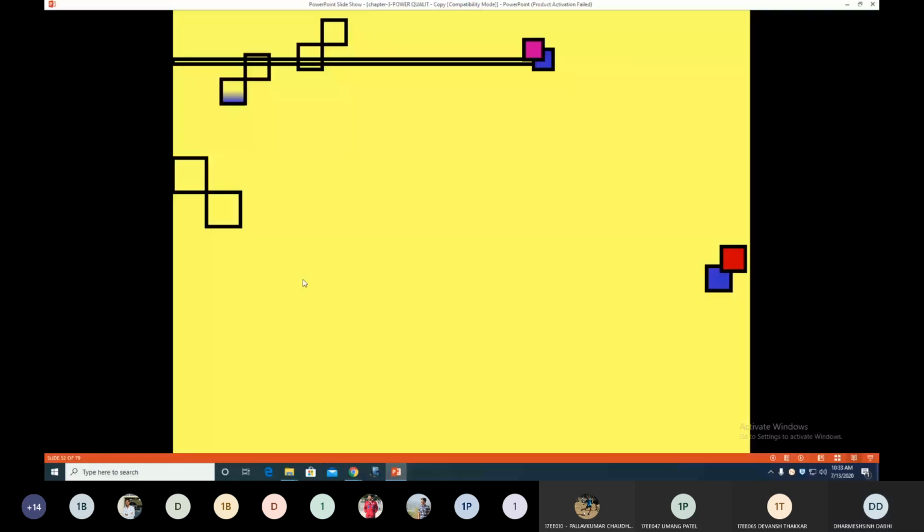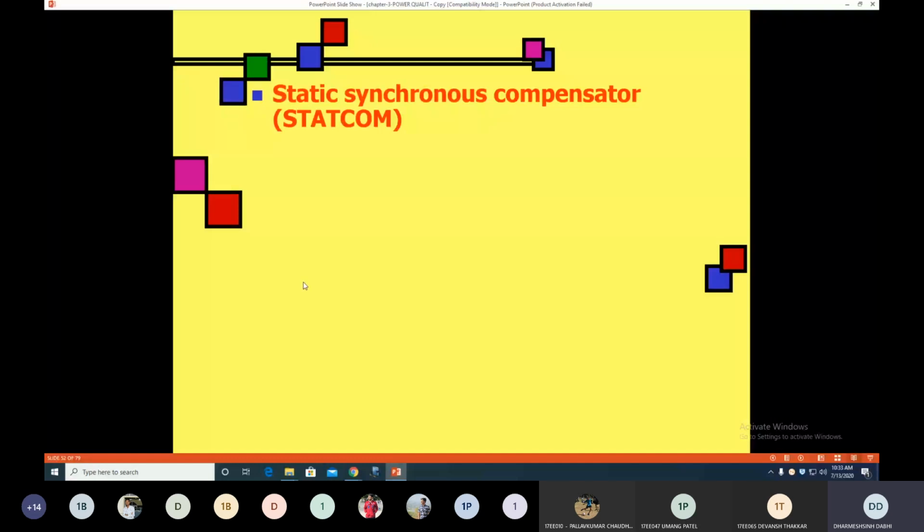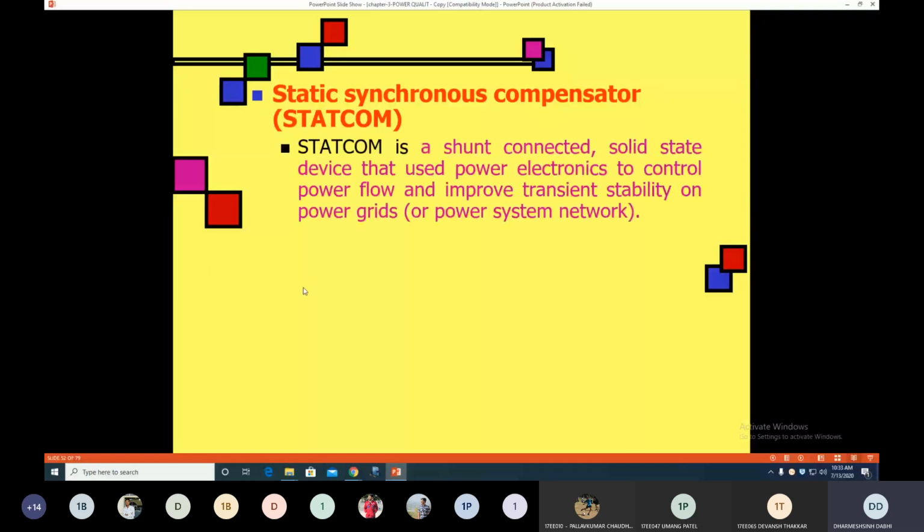The next FACTS device we studied in the last lecture is the STATCOM, static synchronous compensator. This is also a shunt connected device which is used to improve transient stability. Once you understand transient stability, you can easily understand how the STATCOM provides it. When we start the FACTS devices chapter 2, at that time we will study in detail how they provide transient stability in the power system.